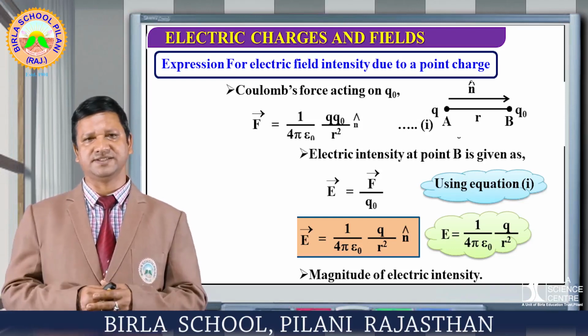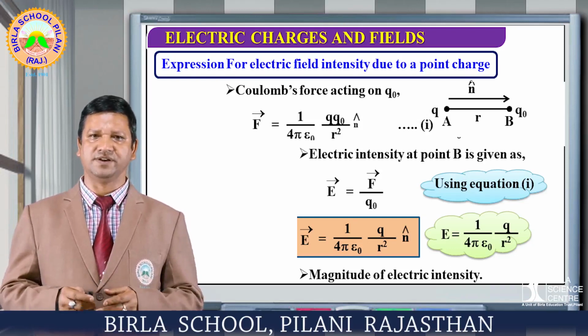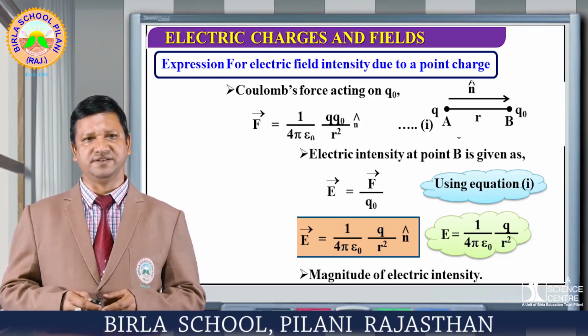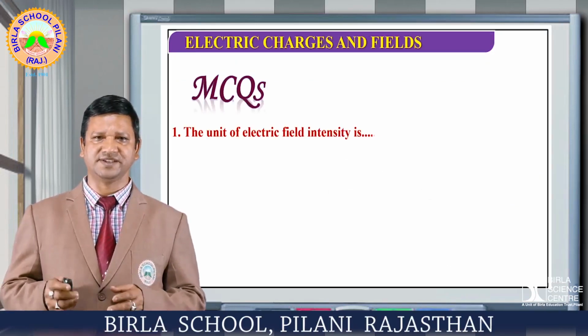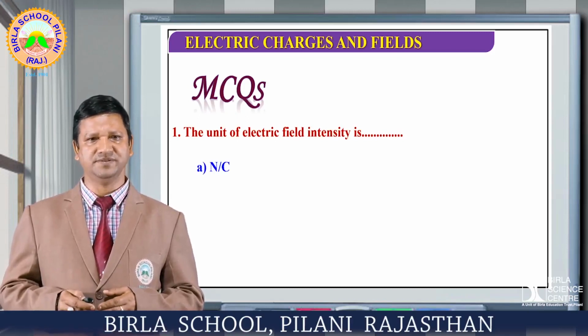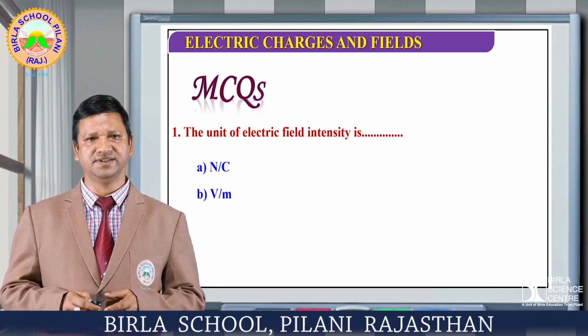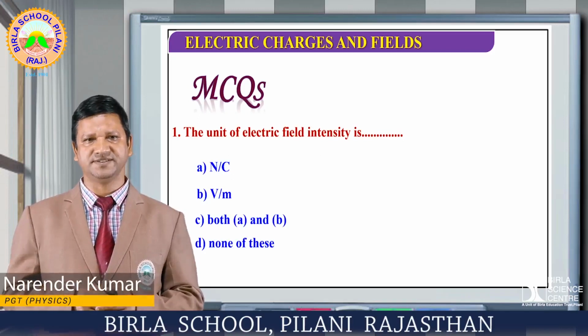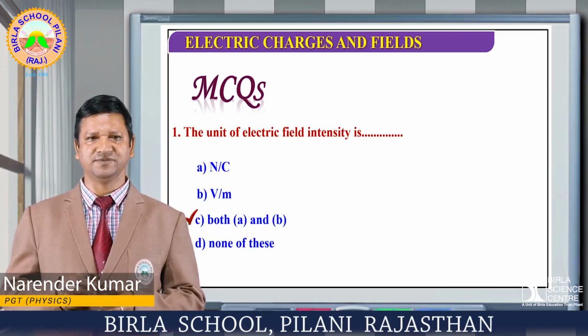Let us reflect on our understanding. The first question: the unit of electric field intensity is number 1 Newton per Coulomb, number 2 volt per meter, number 3 both A and B, and the 4th is none of these. Yes, the correct option is both A and B.